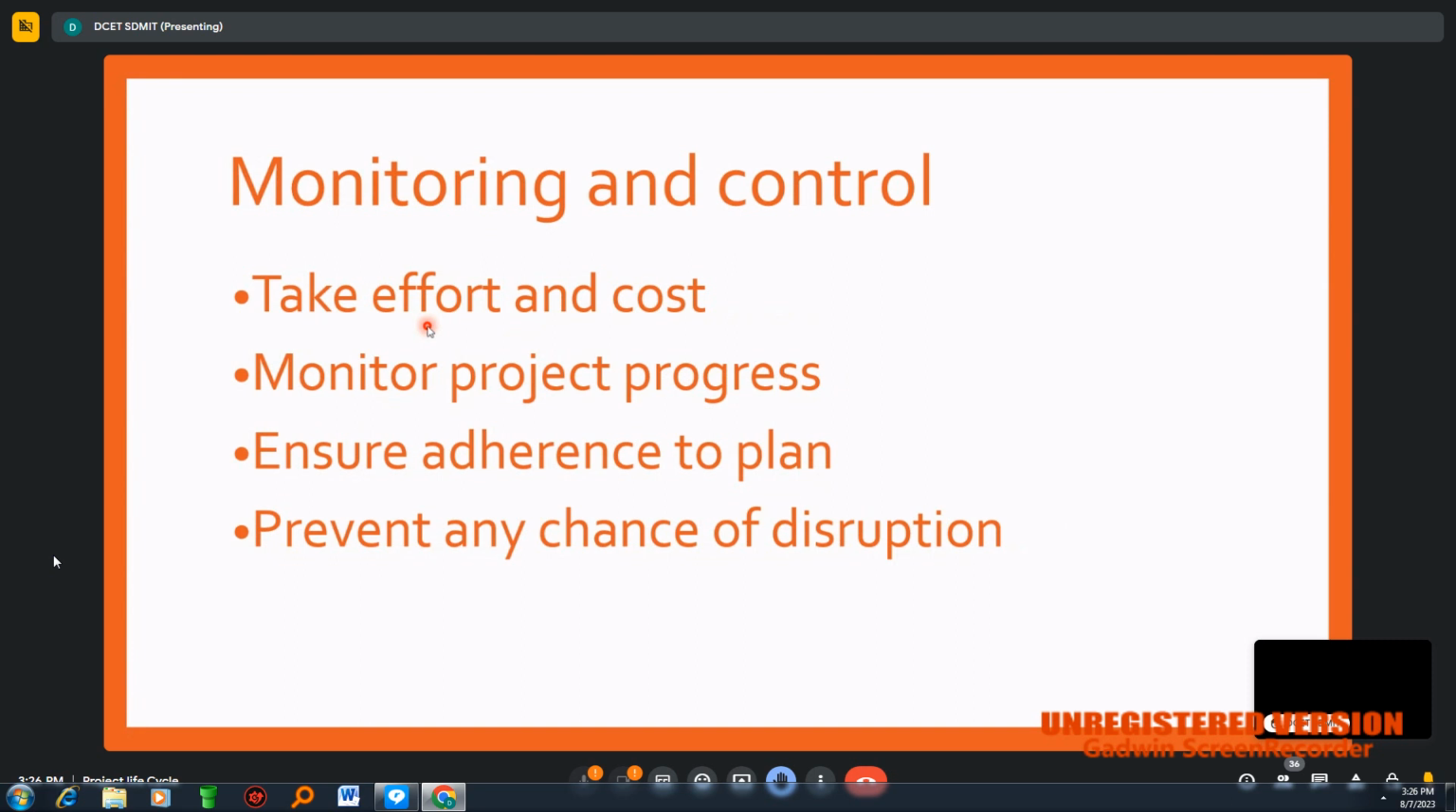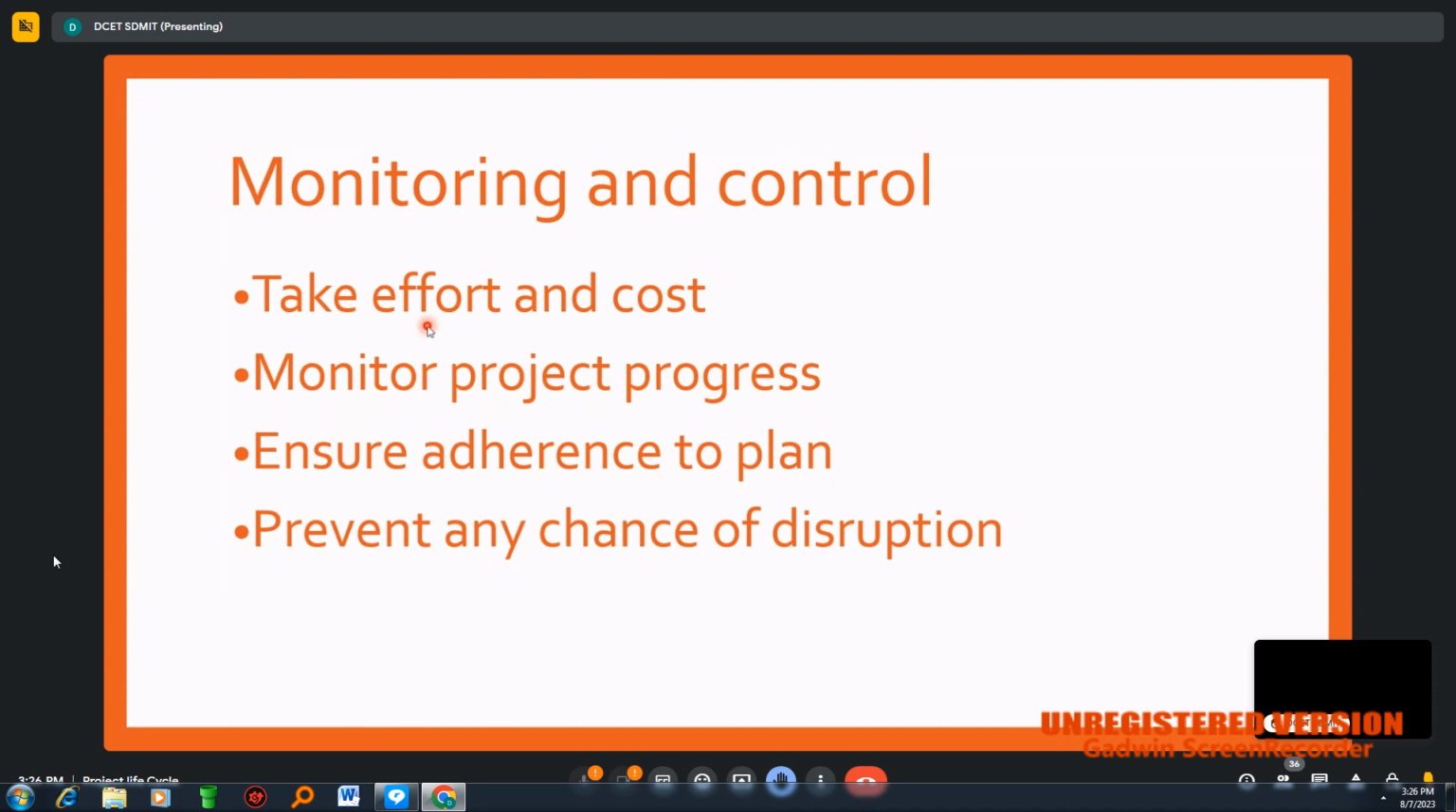Say for example, if 50% are working and we are spending so much money on them, but there is no progress at all, then this will not match. Effort, cost and progress will not match. If 50% are working and we are incurring money on them, automatically there should be some progress. So we need to check what effort we are putting in, what cost we are incurring and what the progress is. That is the first step of monitoring and control.